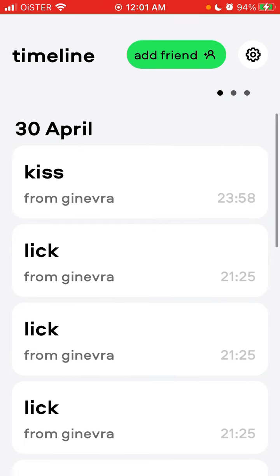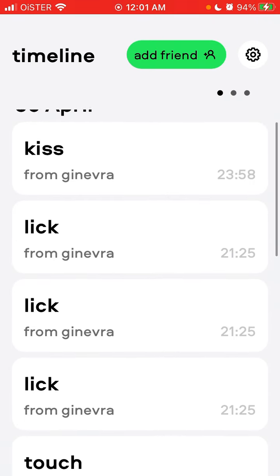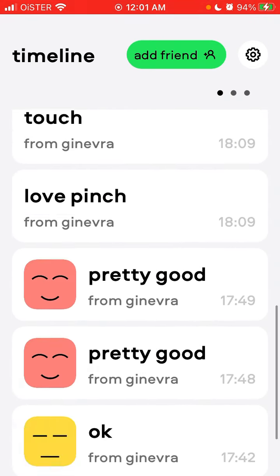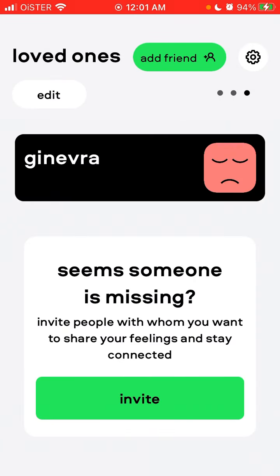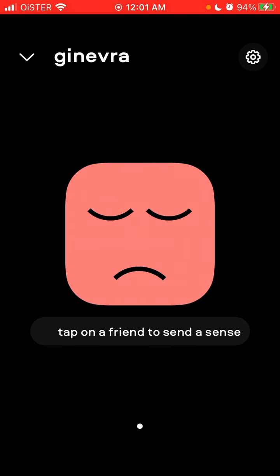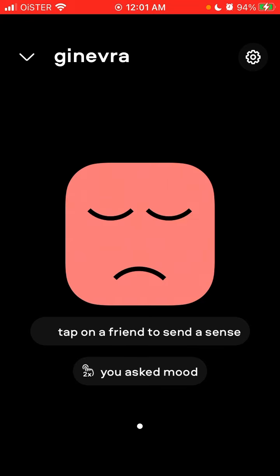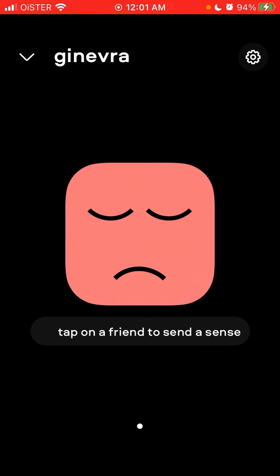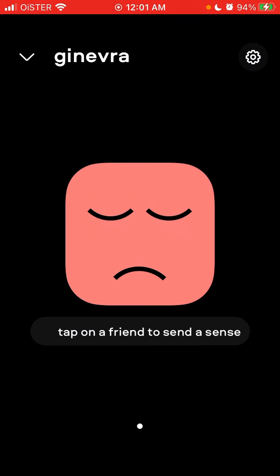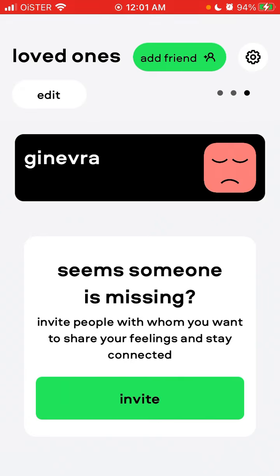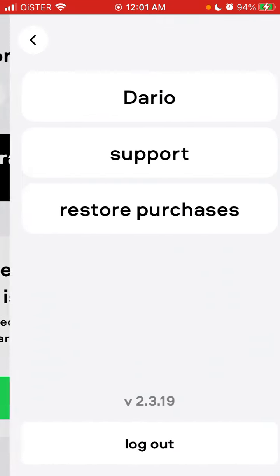And then here you can see all the timeline of what your friends sent to you. You can also double tap on the friend's icon, and this is the way to request a mood. So these are the main features, basically.